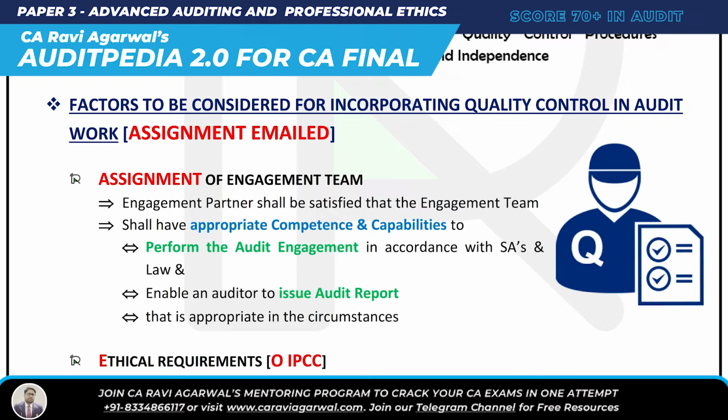So it says the engagement partner shall be satisfied that the engagement team shall be appropriately competent. What is it saying? That the engagement partner shall be satisfied that the engagement team shall have appropriate competence and capability. Very simple. And why should you have that appropriate competence and capability? So that you can achieve the objective of SA 220. What is the objective of SA 220? That you perform audit engagement in accordance with SA and law, and the audit report should be appropriate in circumstances.